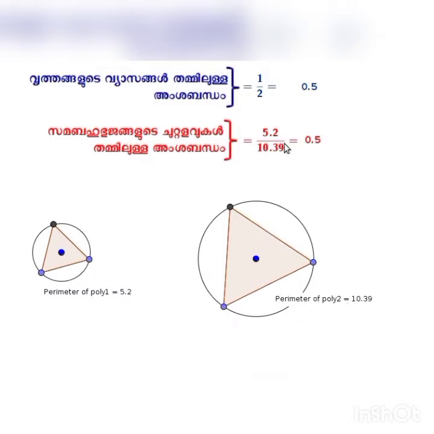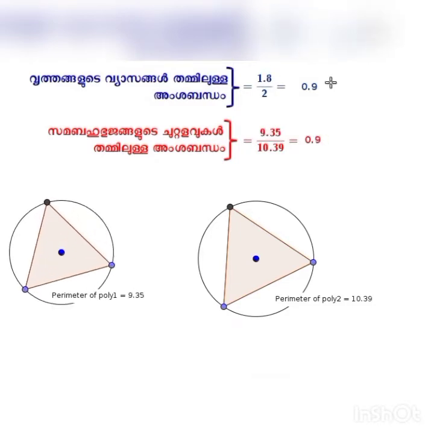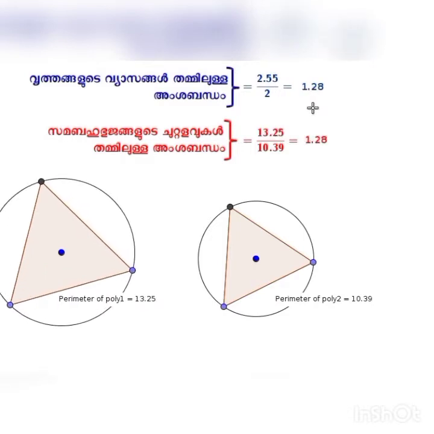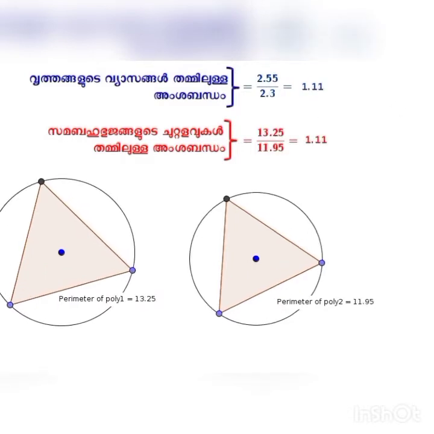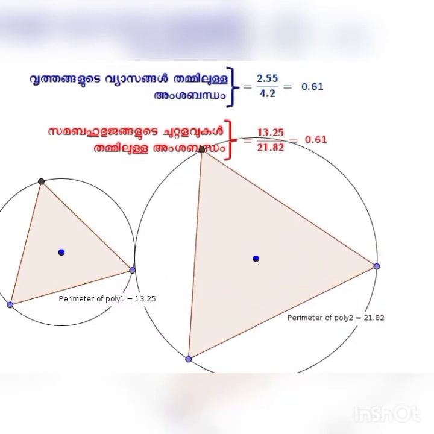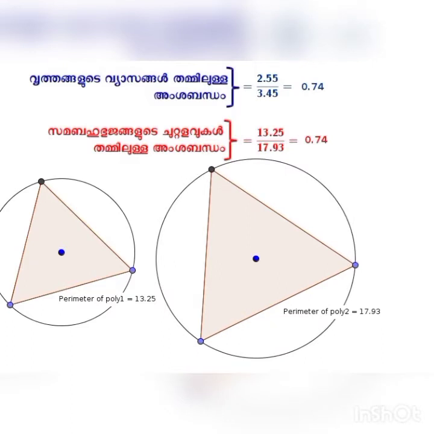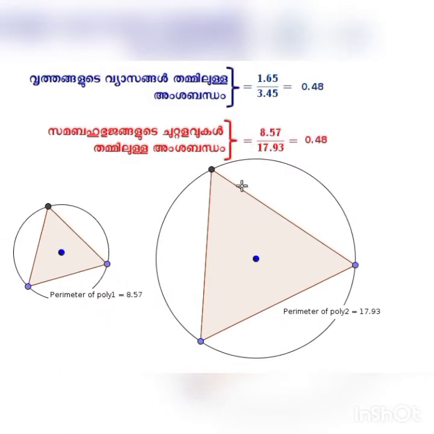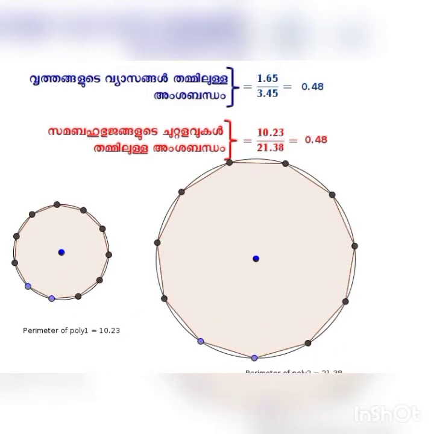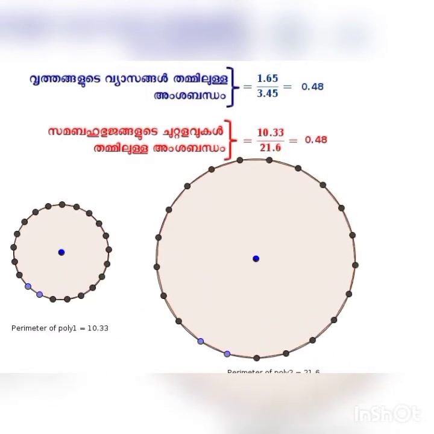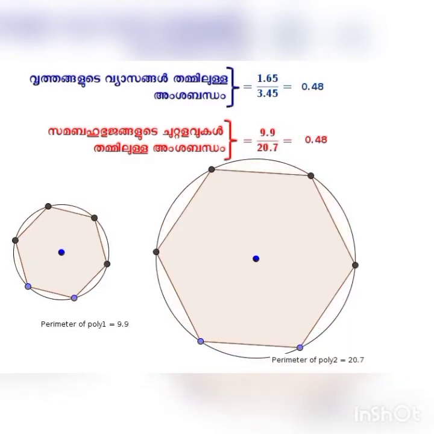We can see that as the diameter keeps changing, the ratio between the diameters also keeps changing. Also, the ratio between the perimeters of the polygons keeps changing. This is applicable to any polygon, whatever be the number of sides.